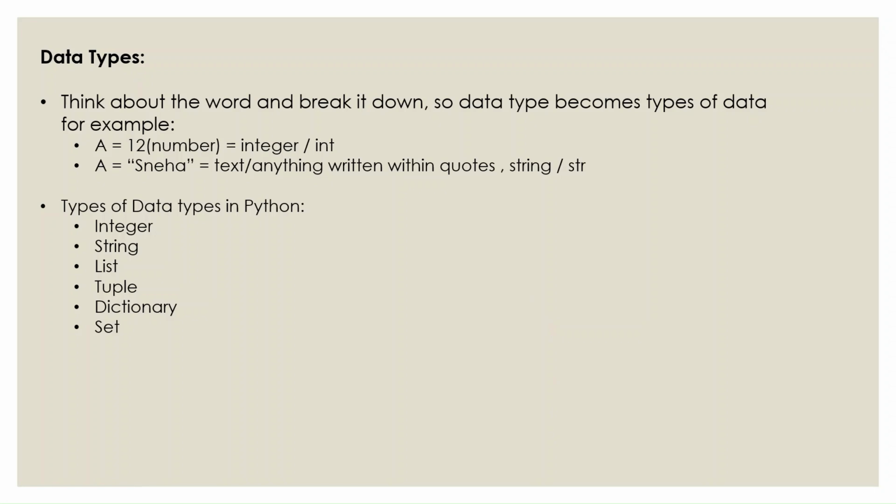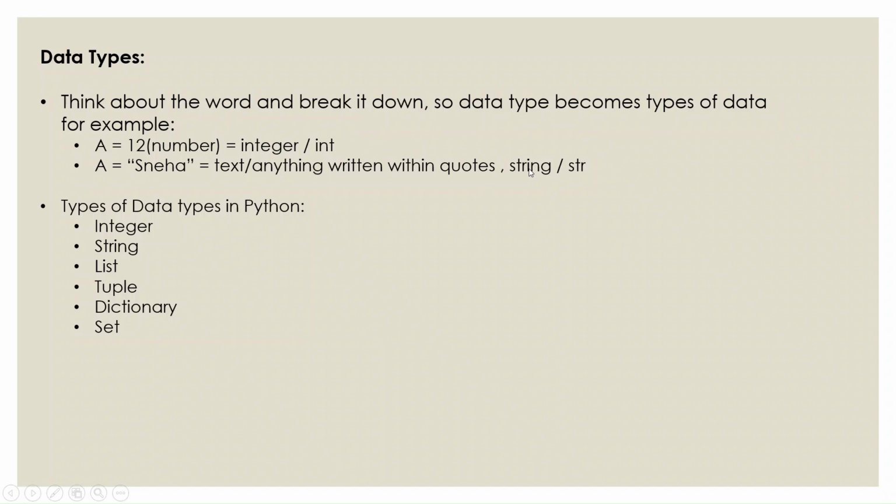So if I'm talking about a number like 12, that's an integer value or a numerical value, like we can see on the screen it says integer. We can see in the second example that it says a equals to Sneha in the quotes. So basically this is a text, or we could say that anything that is written inside quotes is called a string. We call it strings in general programming languages.